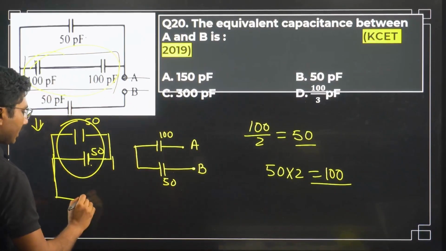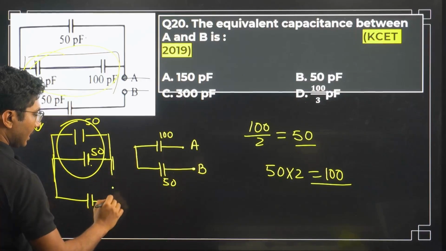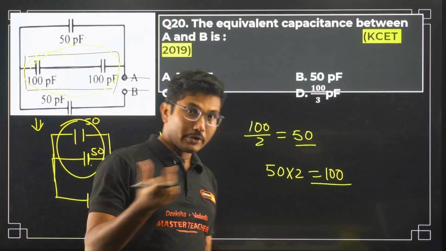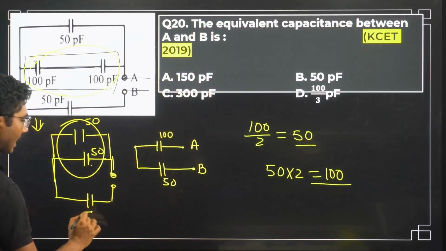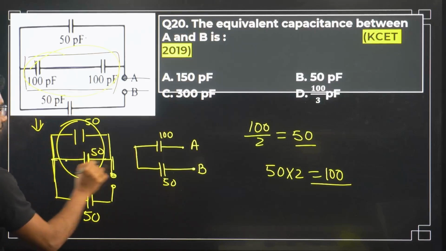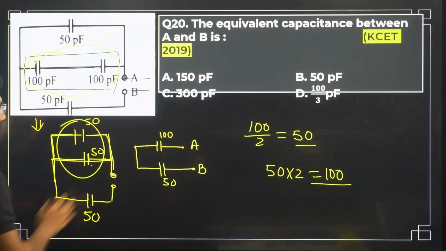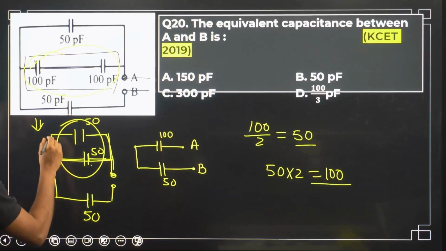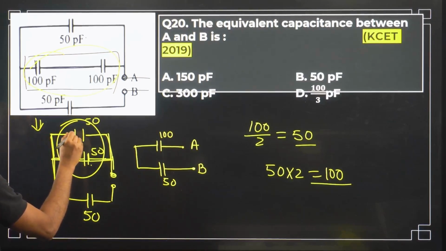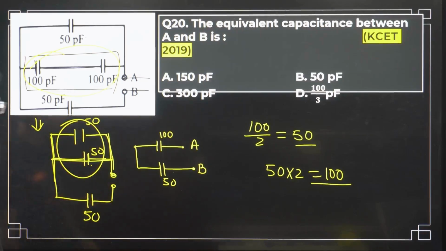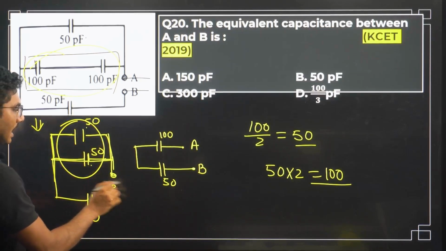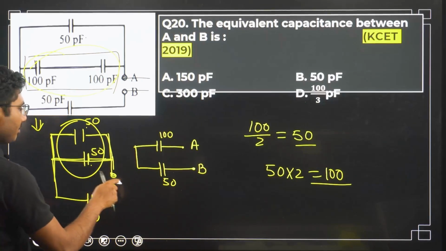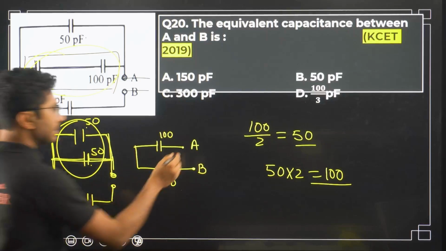So in fact you can draw that 50 over here also, but if you get confused and think that okay these three are in parallel, that would be wrong. So these three are not in parallel. First you have to simplify, these two are in parallel. So that's why they have given this diagram, so that you get confused in between and fall for the trap. So these three are not in parallel, these two are in parallel, but here is a cut. As soon as there is a cut, you cannot say this is a parallel combination. So there is a cut means this is a series combination.